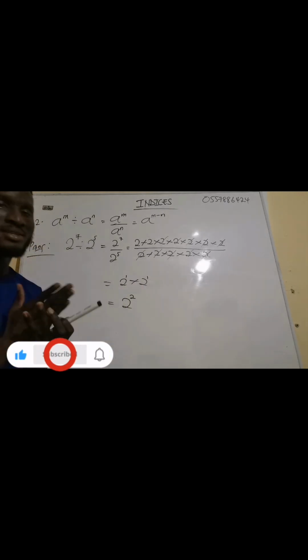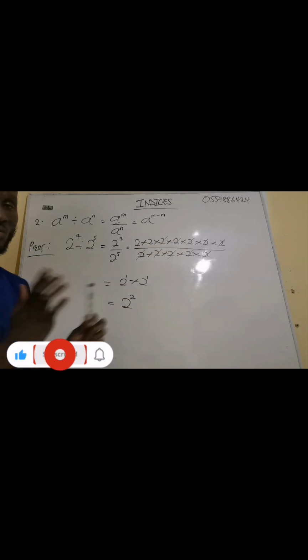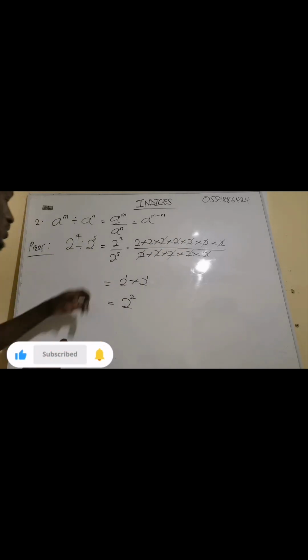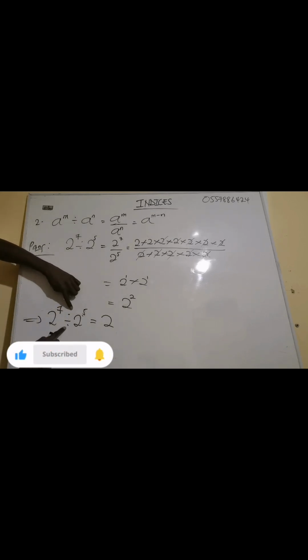Now what we are saying is that you don't have to go through this process when you are solving plenty questions. What you have to do is that you just have to subtract the exponent. So when I'm solving a question like this, 2 exponent 7 divided by 2 exponent 5, I will just take one of the base, then I will subtract the exponent, because the division here is subtraction.